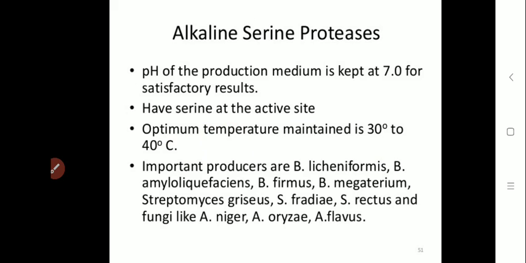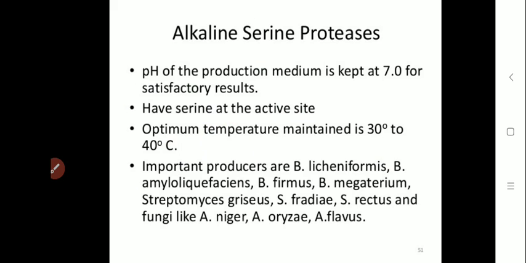The microorganisms used for the production of alkaline serine proteases are Bacillus licheniformis, Bacillus amyloliquefaciens, Bacillus fulmus, Bacillus megaterium, Streptomyces griseus, Streptomyces fradiae, Streptomyces rectus, and various fungal strains can also be used, like Aspergillus niger, Aspergillus flavus, and Aspergillus oryzae.